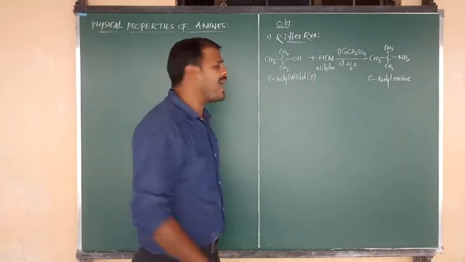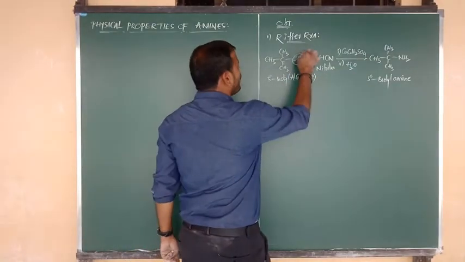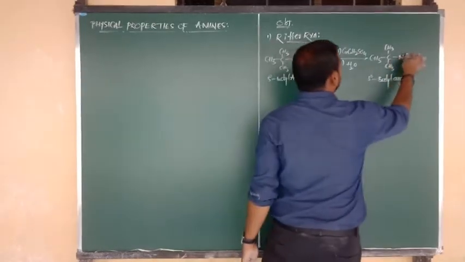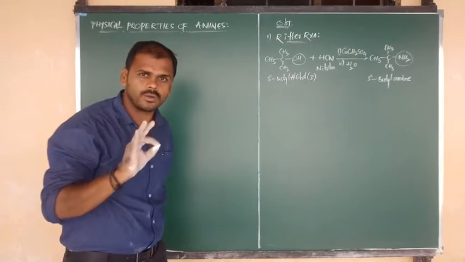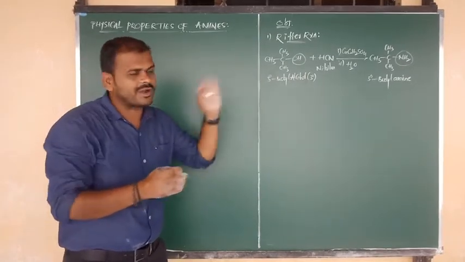So what will happen? The position of the OH group will be taken by NH2. That is the difference. So what is the main reactant and what is the main product?